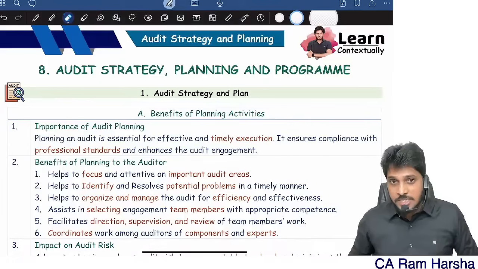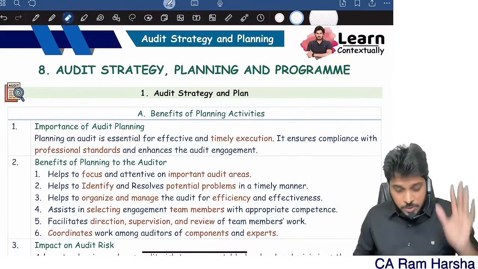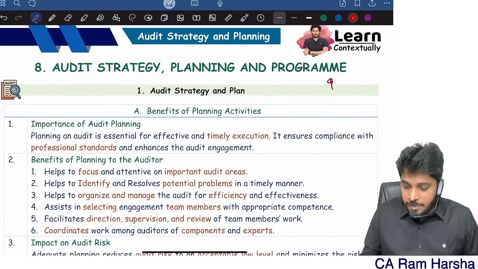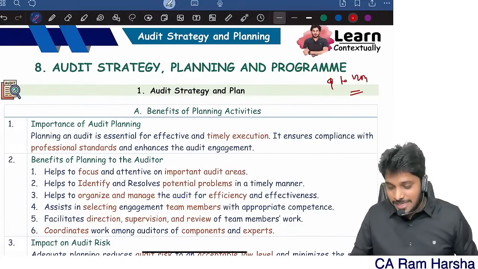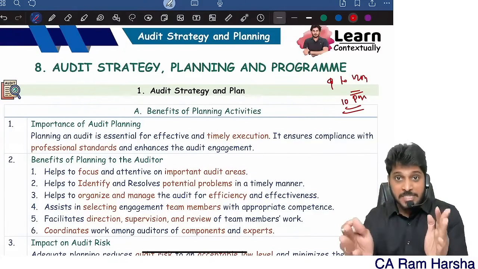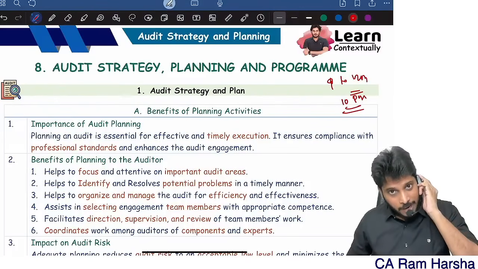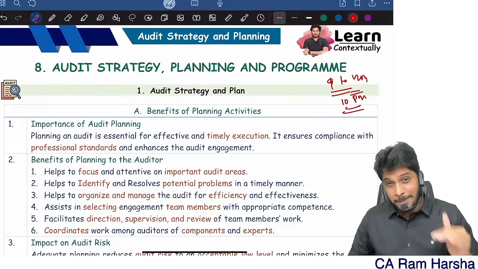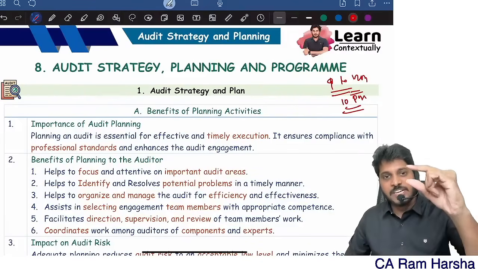Let's continue the discussion of audit strategy, planning and program. This particular chapter will have a weightage of minimum 9 to 12 marks. And this chapter is just 10 pages. Only 10 pages, 5 papers, both the sides. Very small chapter. But the weightage is close to minimum 9 to 12 marks. Why? Even though it's the smallest chapter, the weightage is very high.